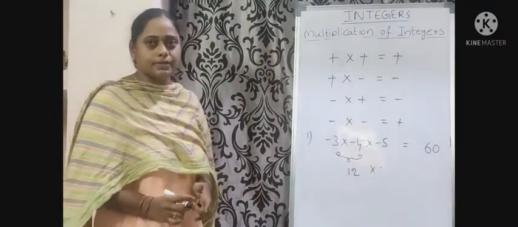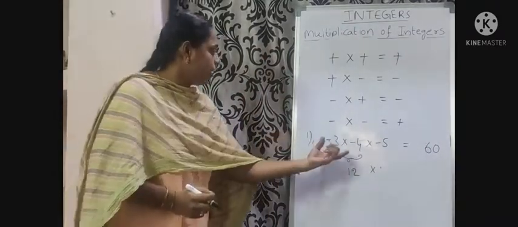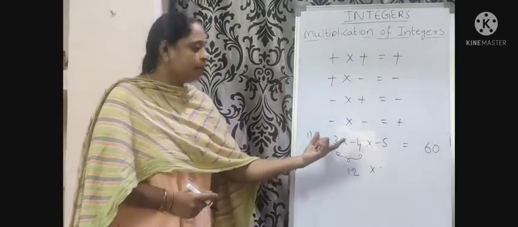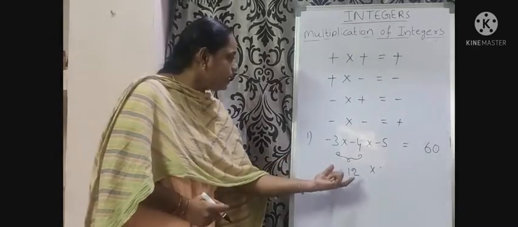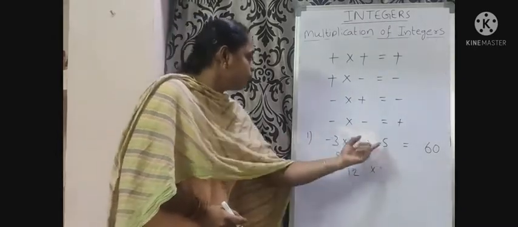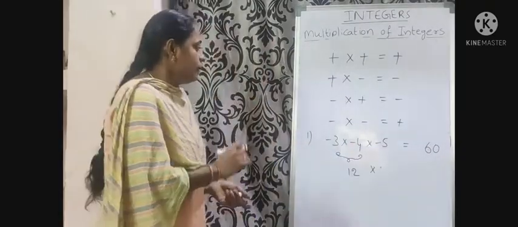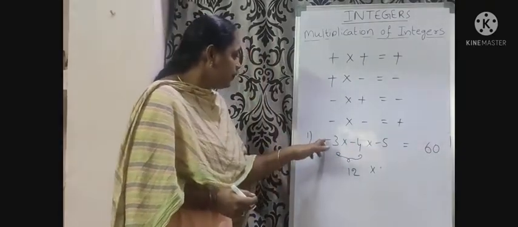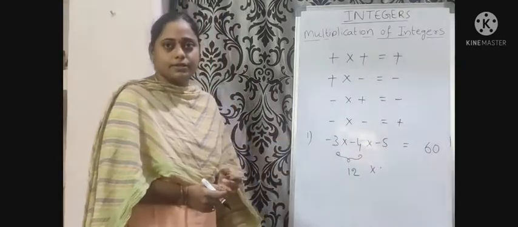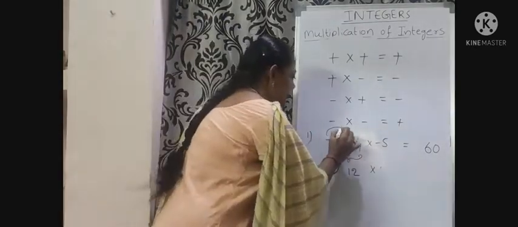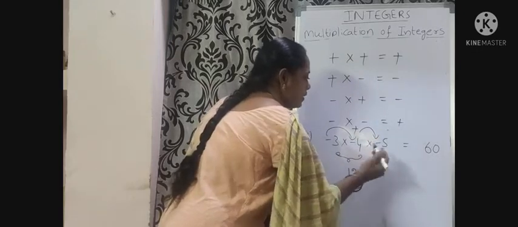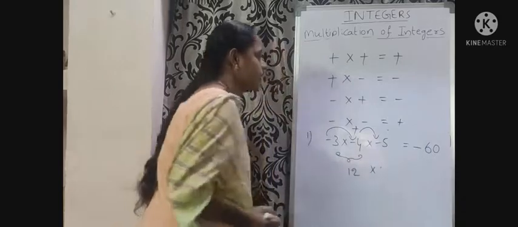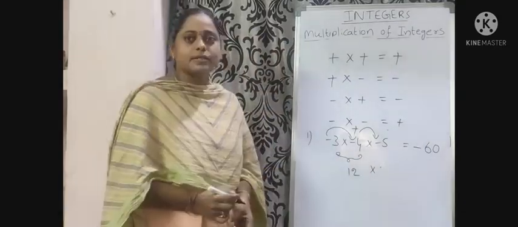First ఏం చేయాలి? ఈ టూ ఇంటీజర్స్ ని మల్టిప్లై చేయాలి. ఈ టూ ఇంటీజర్స్ ని మల్టిప్లై చేస్తే 12 వచ్చింది. 12 ని 5 తో మల్టిప్లై చేయాలి. 12 into 5, 60. Now multiply the signs before these integers. Minus into minus, plus. Plus into minus, minus. So place minus before the result. So it gives minus 60.